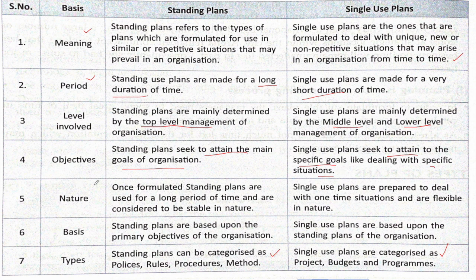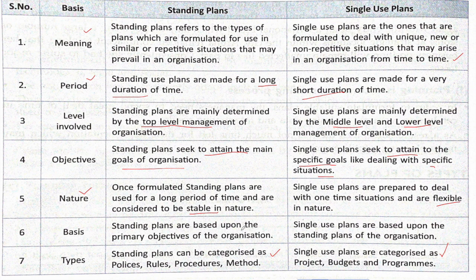Then if you have to differentiate on the basis of nature, you'll say that standing plans are used for a long period of time and are considered to be stable in nature. So the nature of the standing plan is stable, and single use is flexible. This you have to remember. Then there may be one more basis: on which basis do you make it?